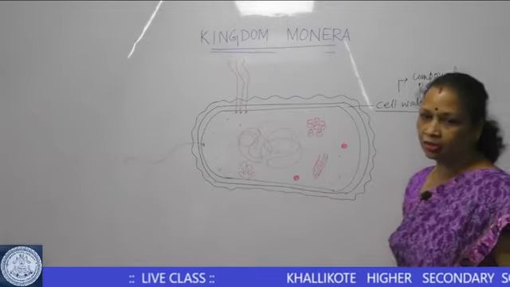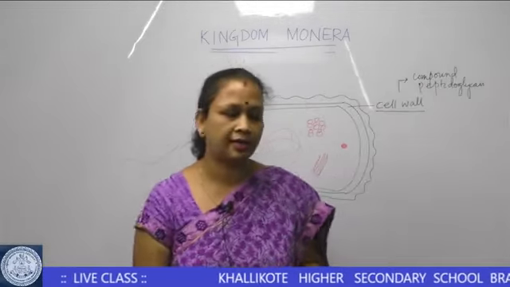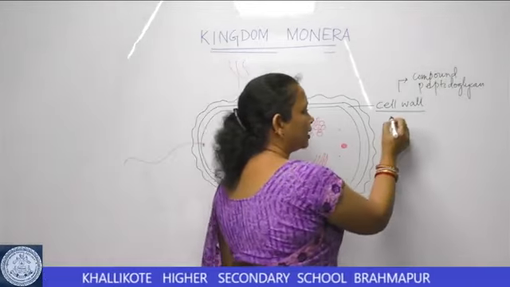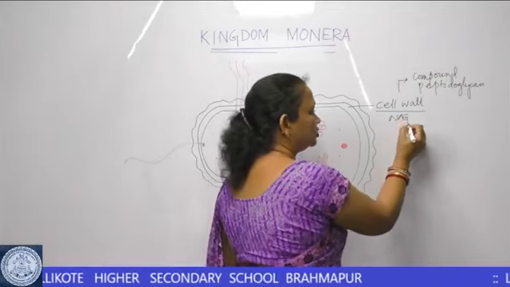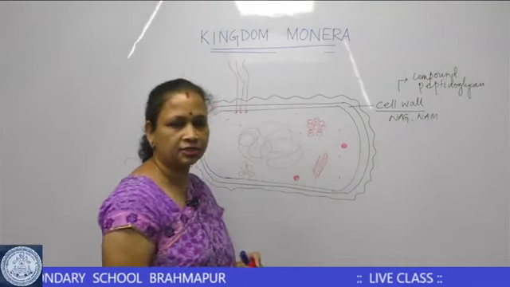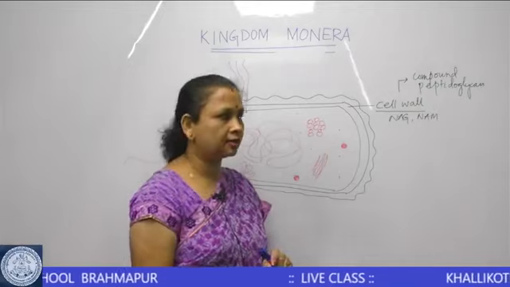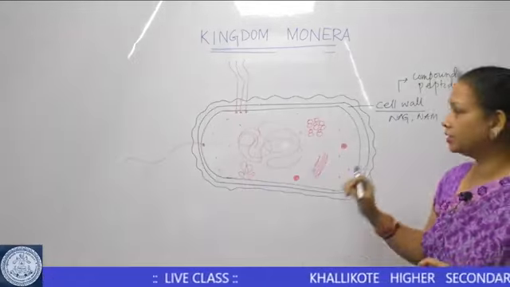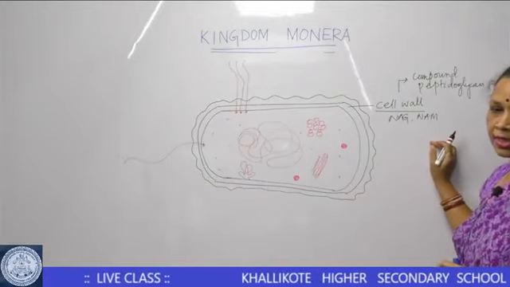Peptidoglycan is a polysaccharide that is made up of two amino sugars. One can be designated as NAG and the other as NAM. NAG stands for N-acetyl glucosamine and NAM stands for N-acetyl muramic acid.